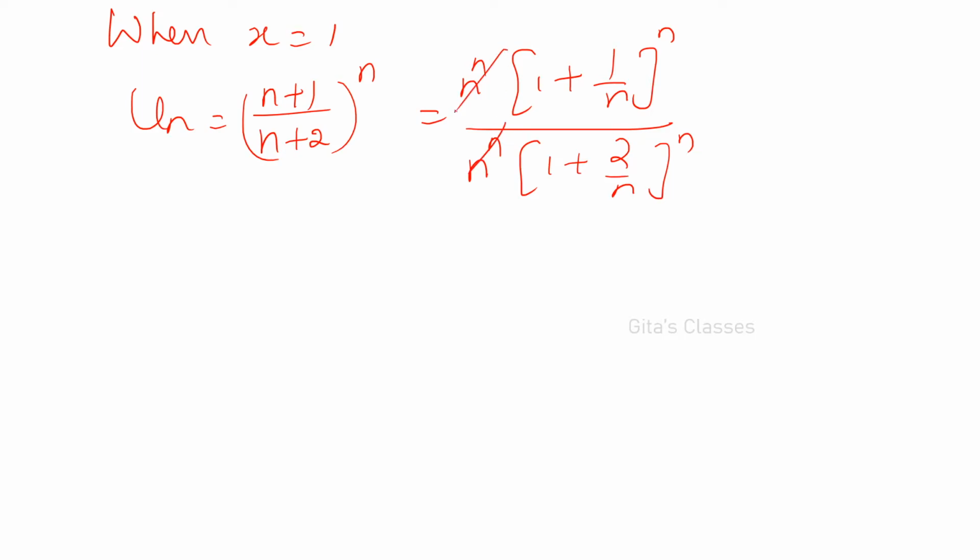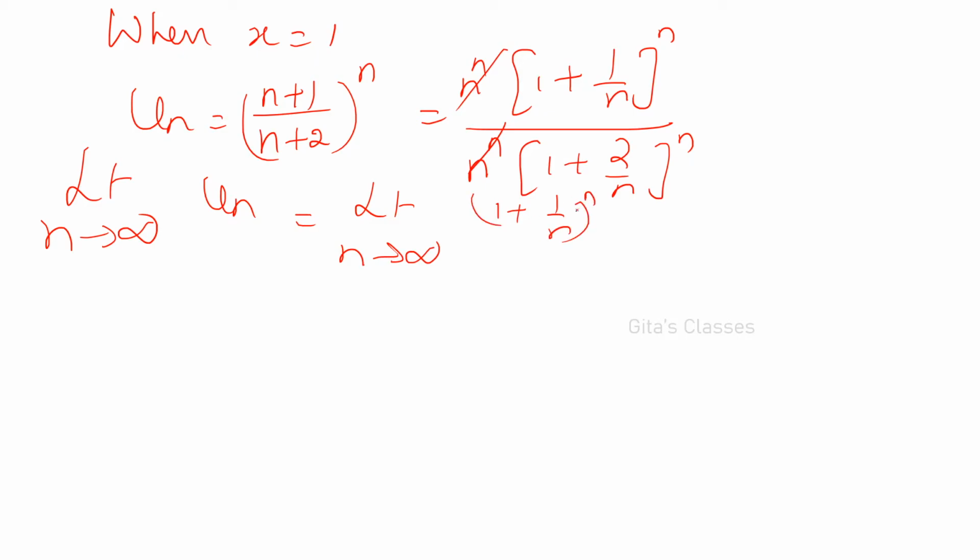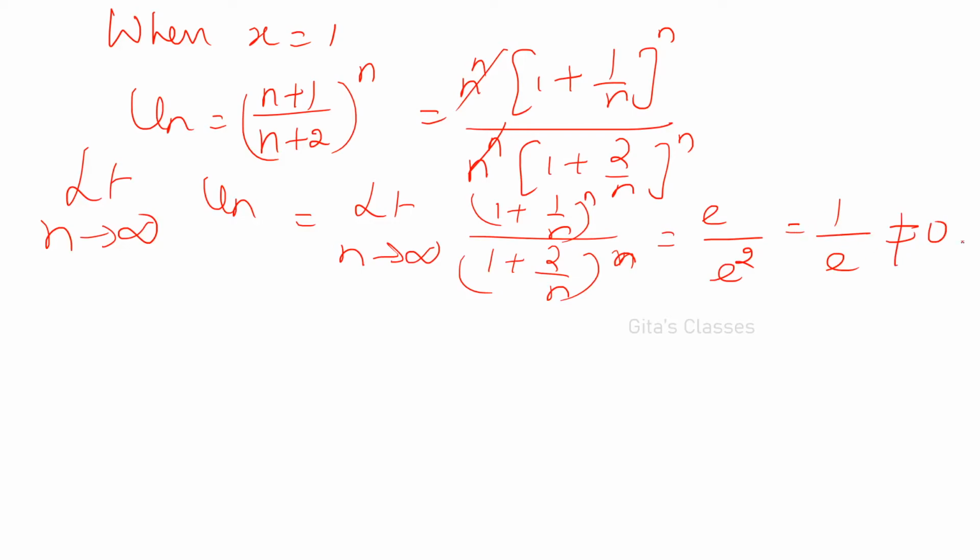So n power n will get cancelled. Limit n tends to infinity, un will become limit n tends to infinity (1 plus 1 by n) the whole power n divided by (1 plus 2 by n) the whole power n. What are these values? e by e square. Don't forget, if you have power n, be careful, okay? It is not just 1. The whole power n, if you have, it is e. So 1 by e, which is not equal to 0.